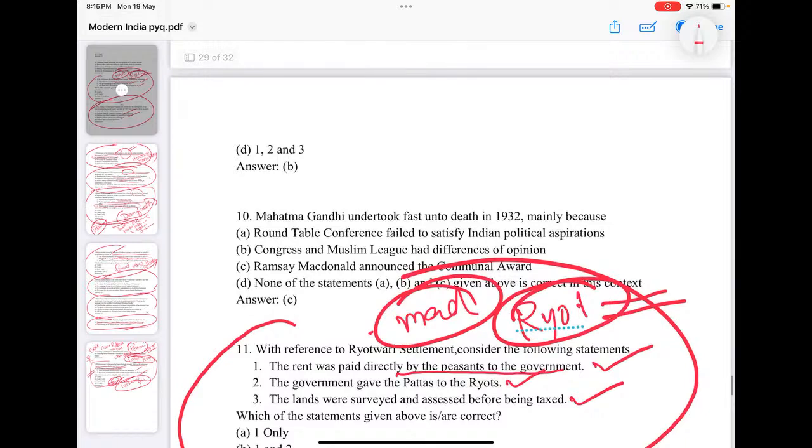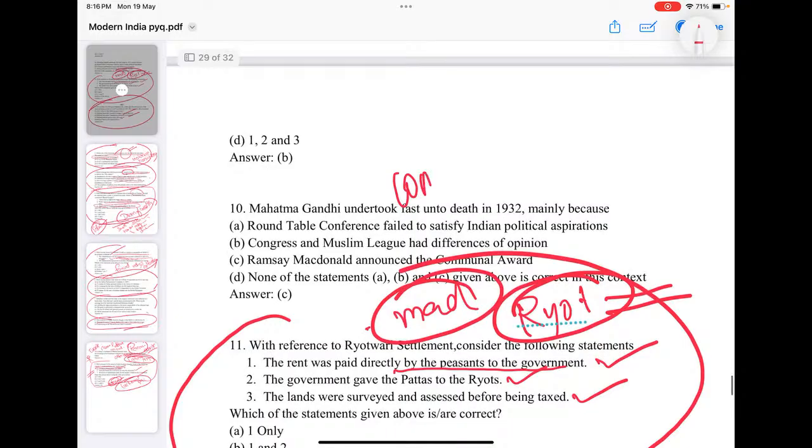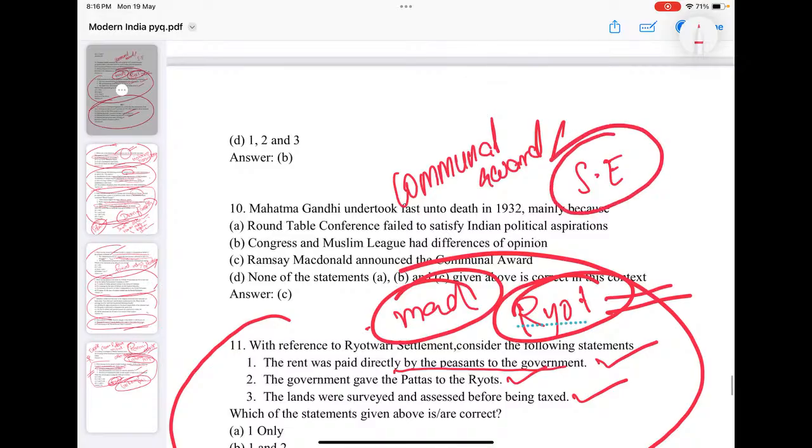Then there is a question: Gandhi undertook fast unto death in 1932, mainly because of the introduction of the communal award. Communal award is separate electorate. Gandhiji believed that awarding separate electorate to Indian communities, minorities, would break the unity of India, leading to balkanization and all.